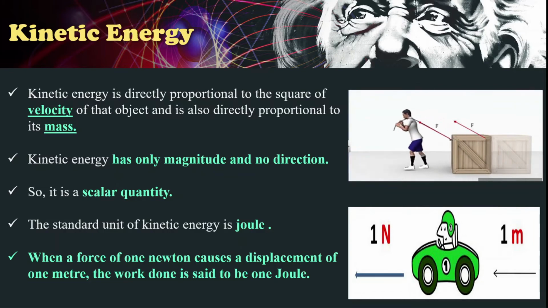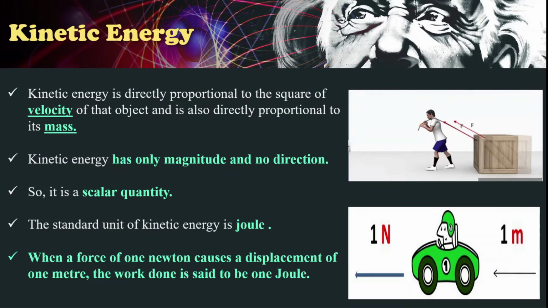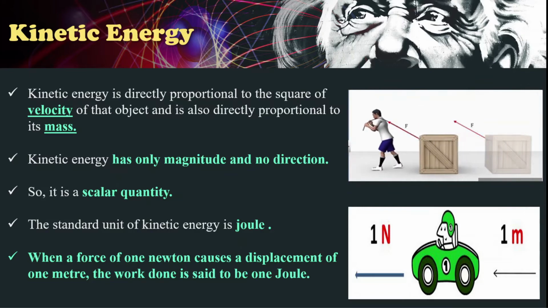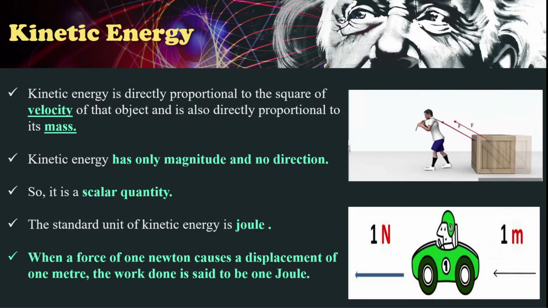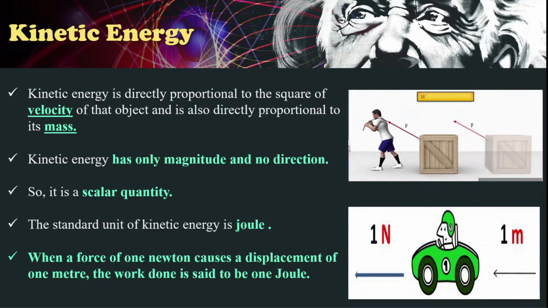Kinetic energy has only magnitude and it has no direction at all. Therefore it is a scalar quantity. You know what you mean by vector quantity? A vector quantity is a quantity which possesses both magnitude and direction. So here the kinetic energy is a scalar quantity. The standard unit of kinetic energy is joule.